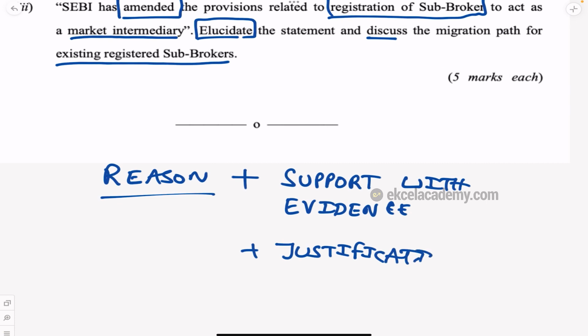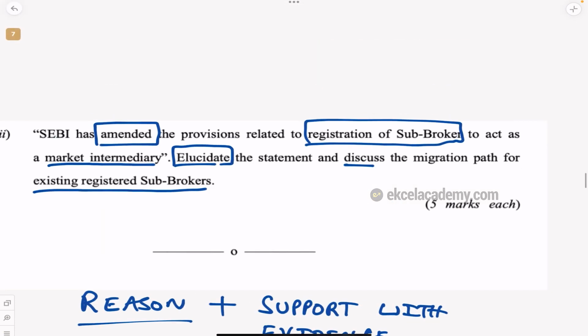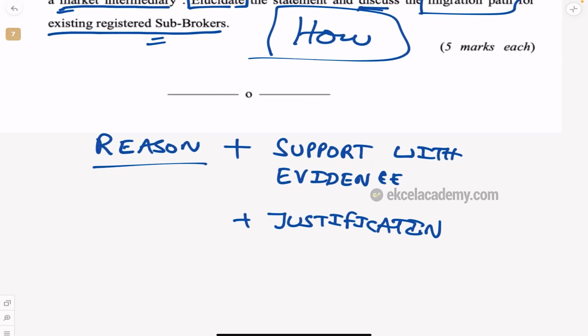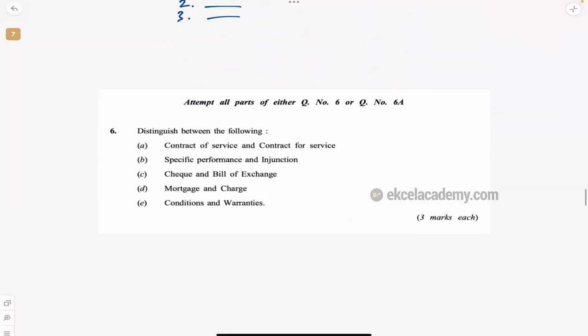See, when you read the question properly, you know the specific thing they are asking you. About the amendment, and the most important thing is what is the migration path? Means how can a person who is an existing sub-broker become a market intermediary? So the question is about how. Then you tell how they can become a market intermediary, 1, 2, 3, write the points which are the answer. This way the answer is very simple and you will get the marks.